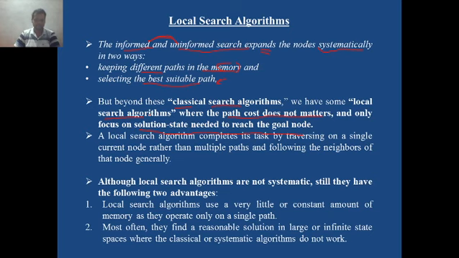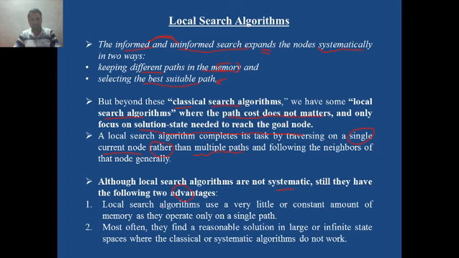That means the current state. A local search algorithm completes its task by traversing a single current node, and single is very important, rather than multiple paths at a time. It only concentrates on a single current state or current node, in the search tree, following the neighbors of that node generally.